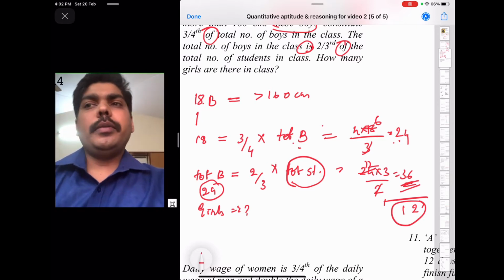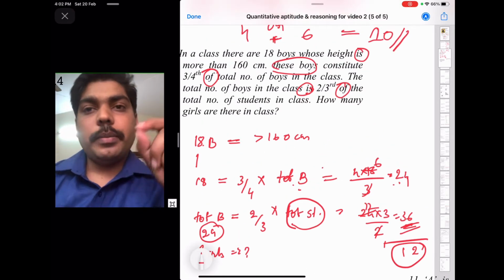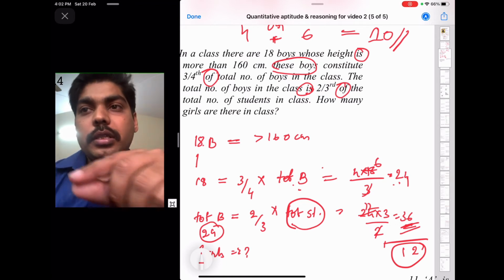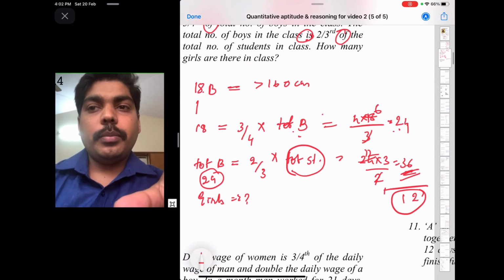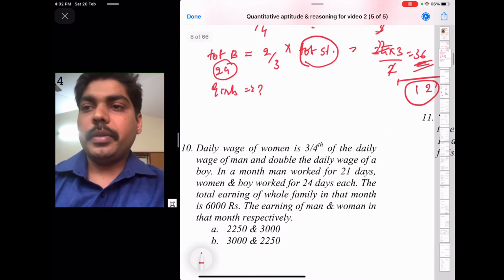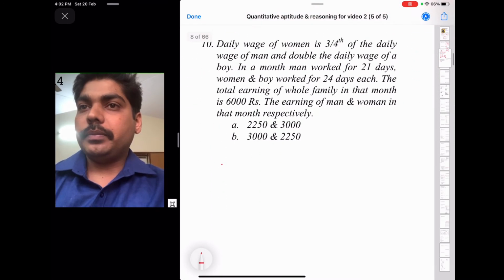So in this problem, you just understand that these mathematical expressions of statements will help you write down the problem and understand the problem in a simplified way. Okay, try this one.